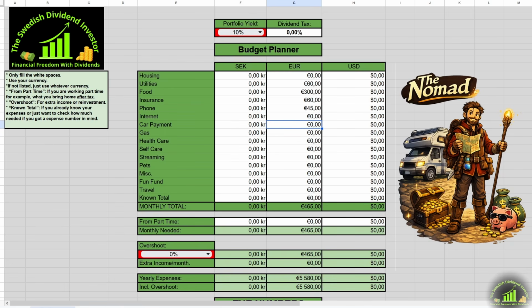Car payment. Now, for the budget build, we have already paid off the car, but it is an older car, so we will need to have a rainy day fund for when it breaks down. So I put 100 here. Gas. Let's say 250 liters of diesel will get us somewhere around 1,500 to 2,500 kilometers. So let's say 2,000 kilometers. That's about 400 euros.